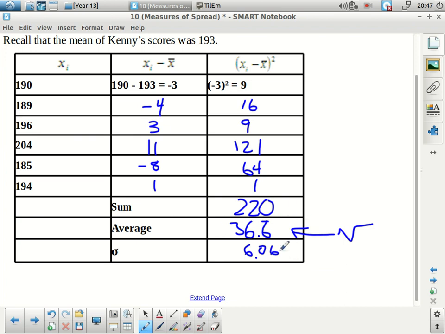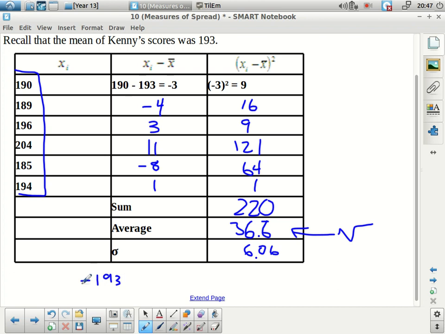Okay, what is this really saying? What this is capturing is that if I go back to my list of scores, which is right here, most of my scores are within 6 points of my average, right? My average for Kenny was 193.